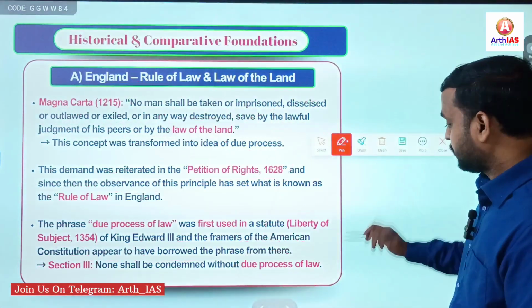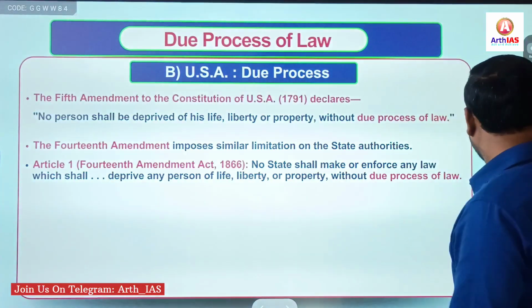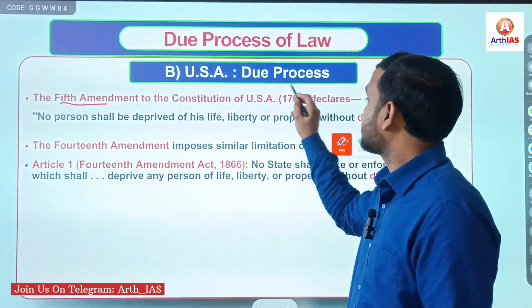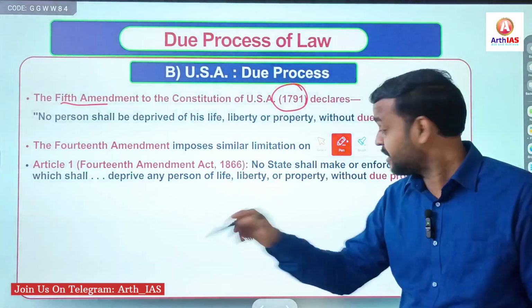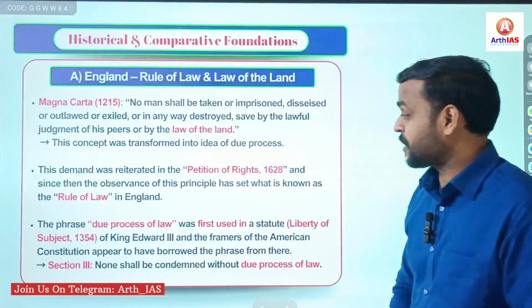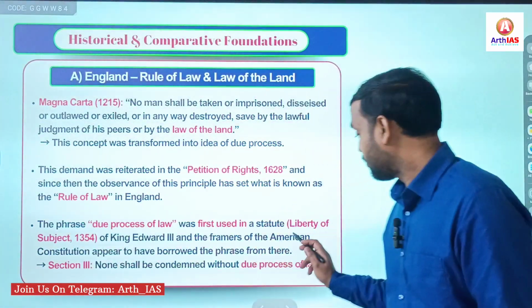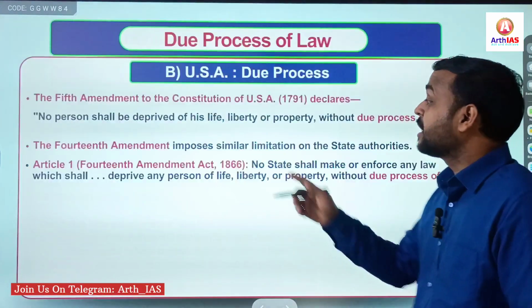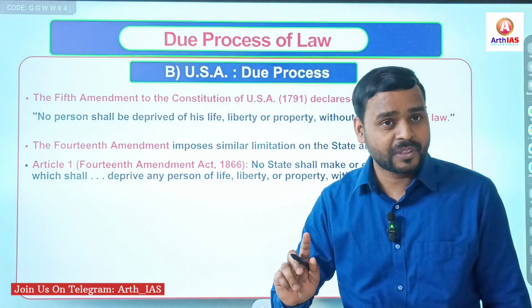Now the US Constitution. As I said, the 5th Amendment, which year? 1791. And we have seen the previous statute of England, Liberty of Subject, 1354. It means the second half of the 14th century.